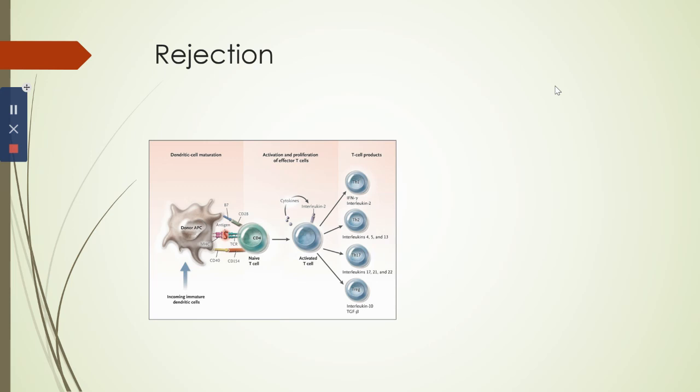This leads to second set rejection or white graft rejection. Antibody mediated graft rejection is brought about by the complement system. Natural killer cells will kill the graft cells. Macrophages will kill the graft cells. Phagocytes will start phagocytizing the graft cells. So these are all, and then also it will create inflammatory responses.